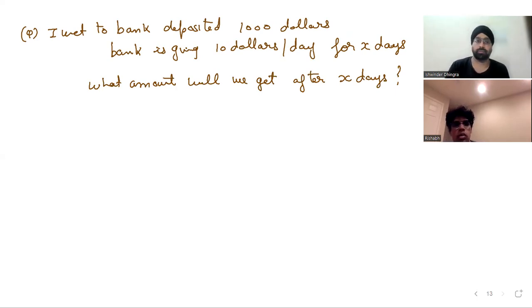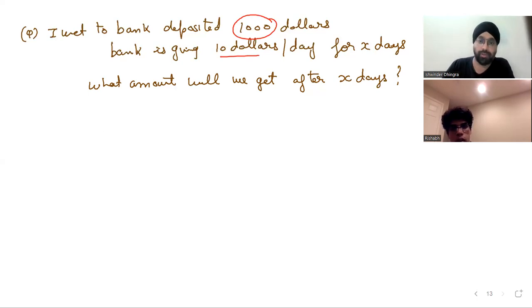The bank deposit is going up $10 a day. So you're depositing 1,000, and the bank is giving me $10 per day for X days. What do we get? So it would be 1,000 divided by 10, right? Are you sure? How? What amount? 1,000 divided by 10 will give us the days.